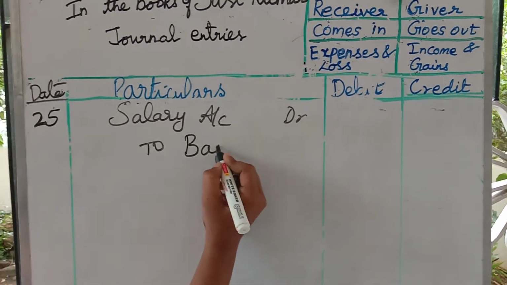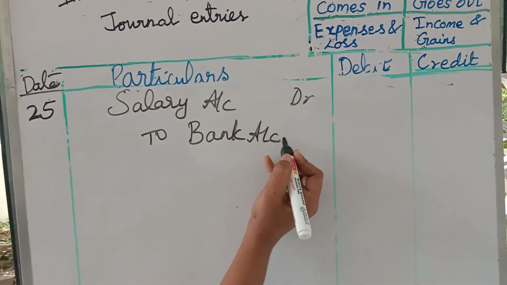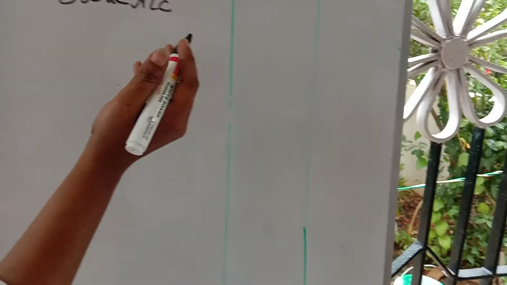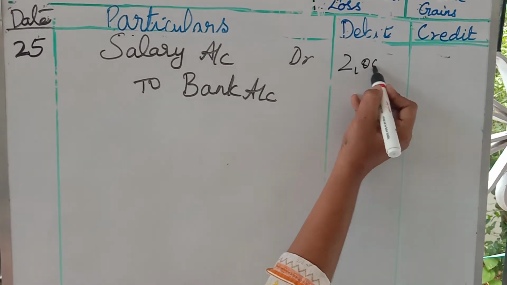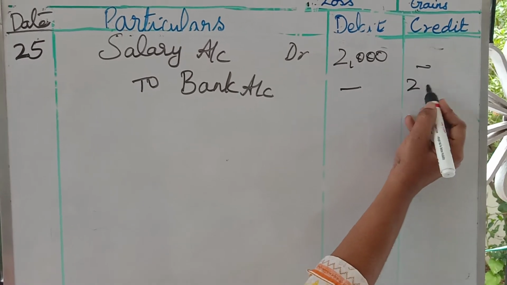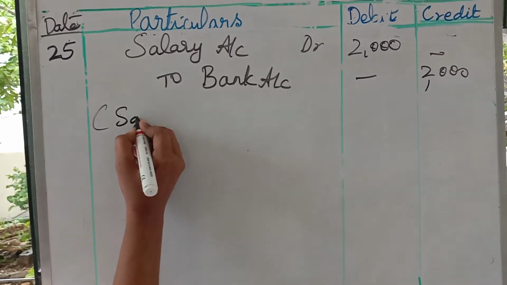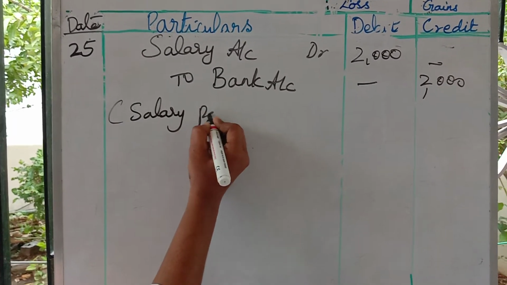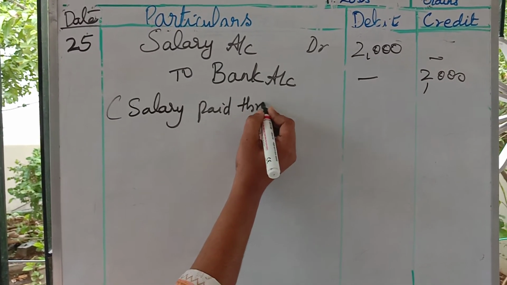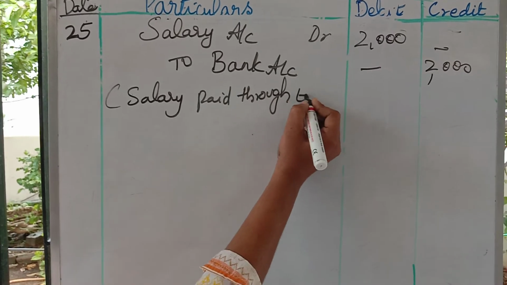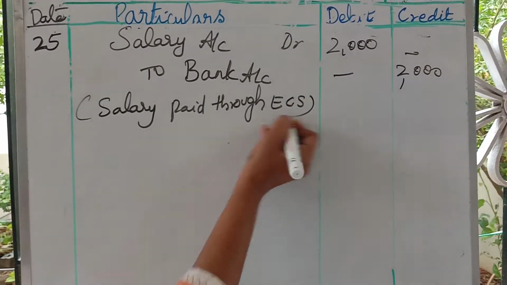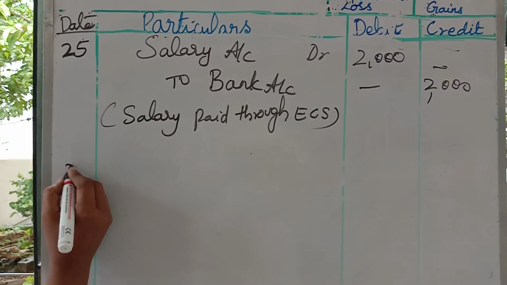So I am writing bank account. How much is the amount there? 2,000. Dash 2,000. So I'll write: salary paid through ECS.